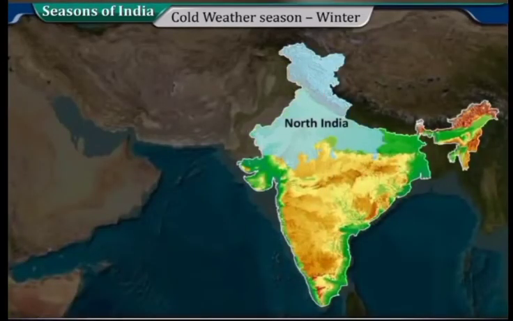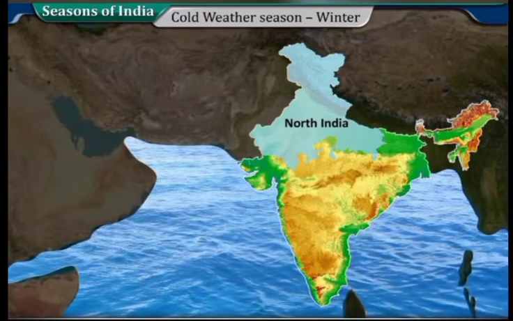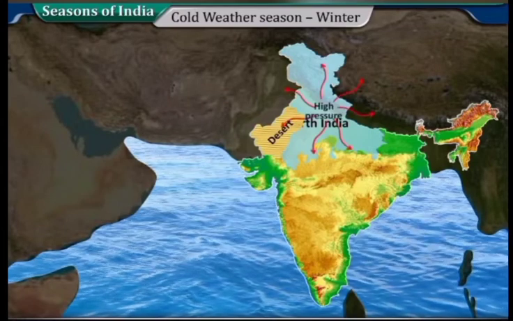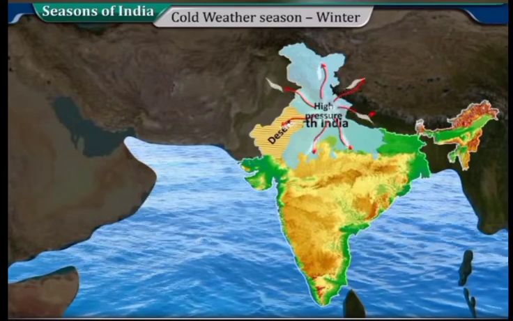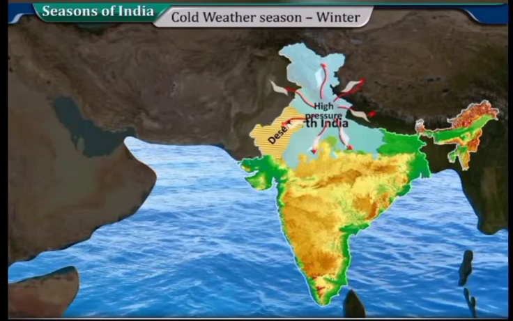Northeast India remains comparatively cooler as it is far away from the sea and some part of it is a desert. During winter, this region develops high pressure and this deflects the winds. Dry and cool winds are generated due to the high pressure. These winds reduce the temperature of the places over which they blow.